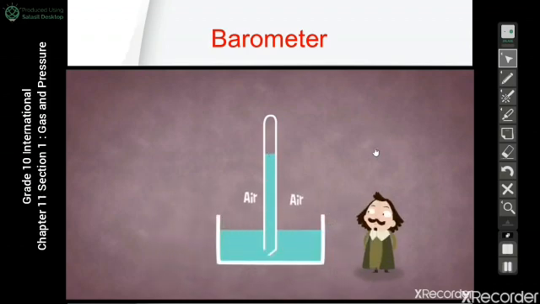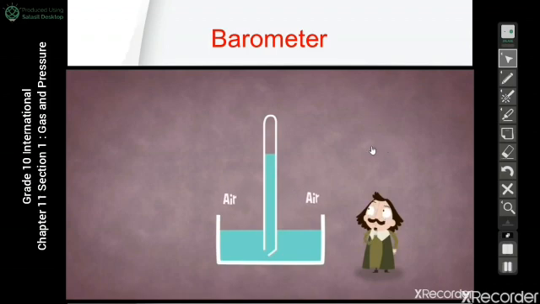So now we have two pressures. The pressure of the air on the surface of the water, which pushes the water up. And the second pressure is the pressure of the water inside the tube by the force of gravity, which pushes it down.